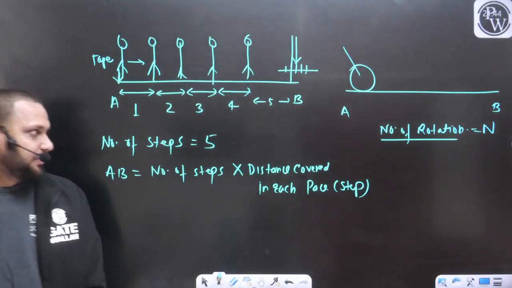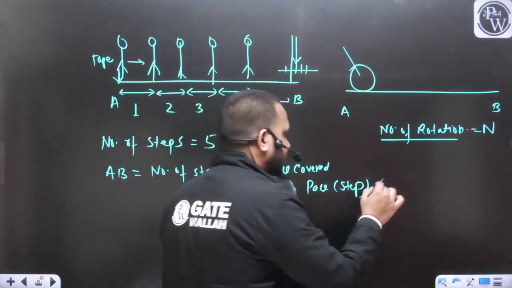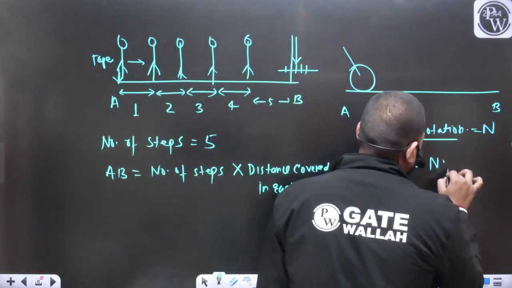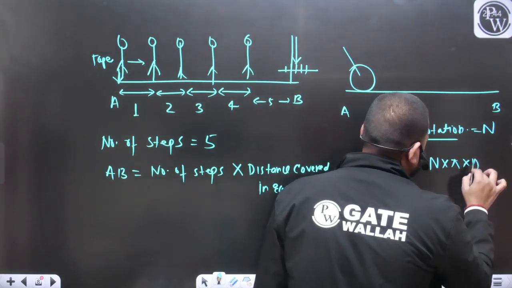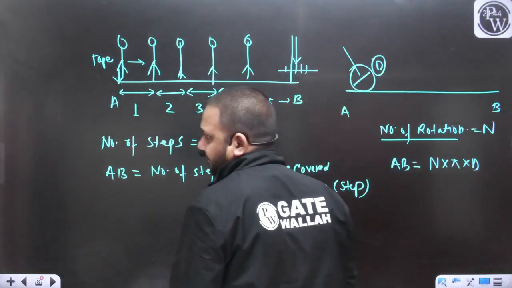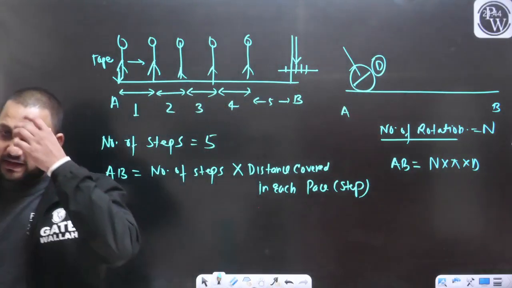Now what will be the distance in this case? What will be this distance AB? This will be equal to the number of rotations times pi times D. Let's say that D is the diameter of this wheel.